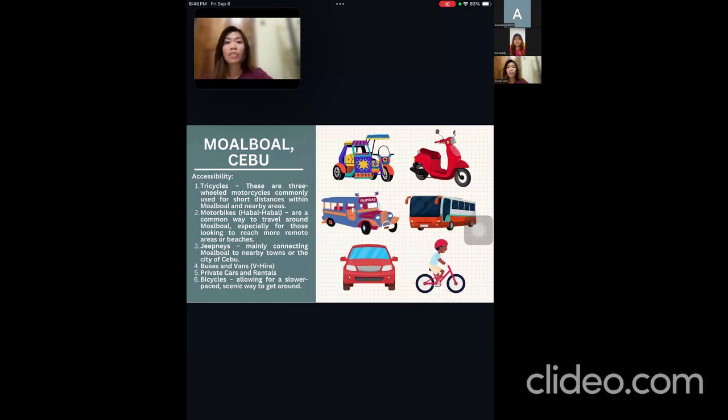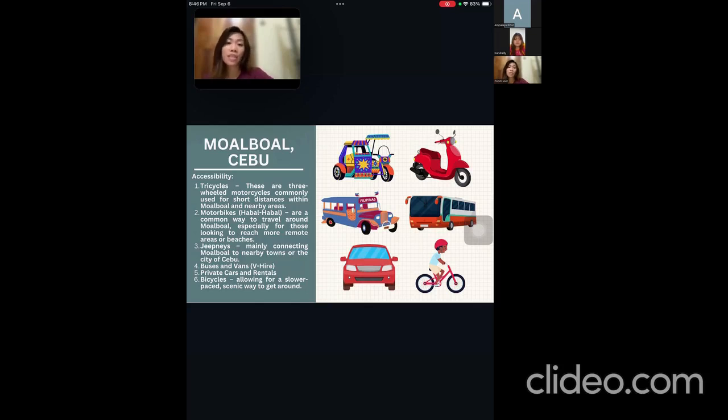In Moalboal, Cebu, there are several modes of transportation available for locals and tourists. These are tricycles, the three-wheeled motorcycles commonly used for short distances within Moalboal and nearby areas, and they are convenient and widely available. There are also motorbikes, also known as habal-habal. These are motorbike taxis, common for traveling around Moalboal, especially for those looking to reach more remote areas or beaches. There are also jeepneys, the traditional Filipino public transport that operates on certain routes, mainly connecting Moalboal to nearby towns or to the city of Cebu.